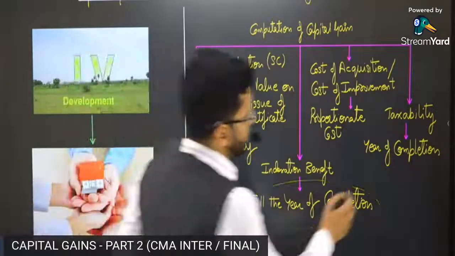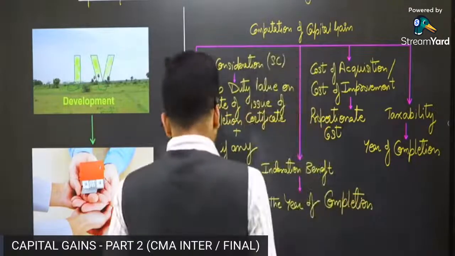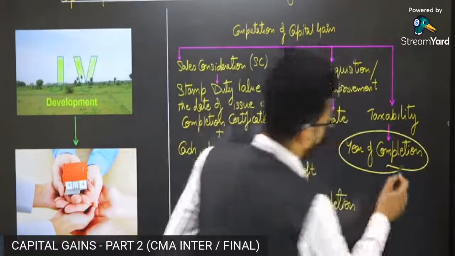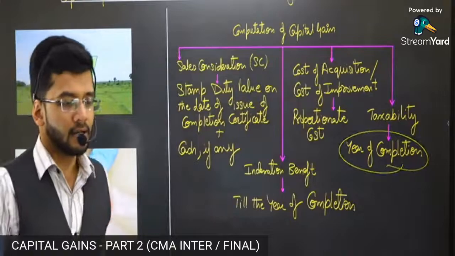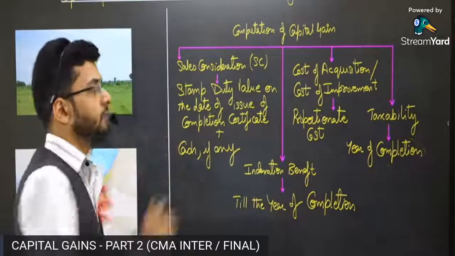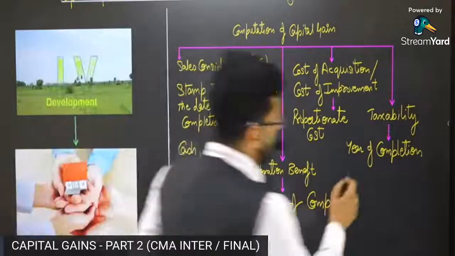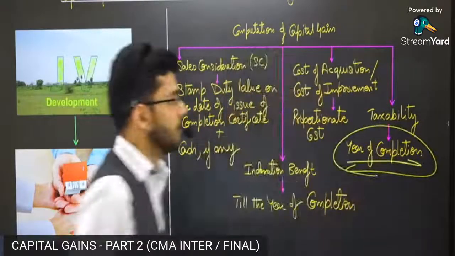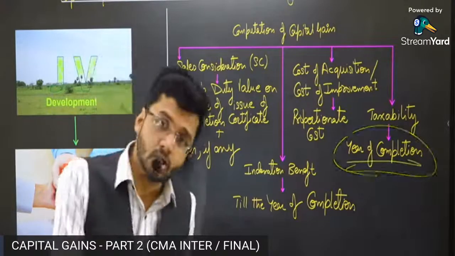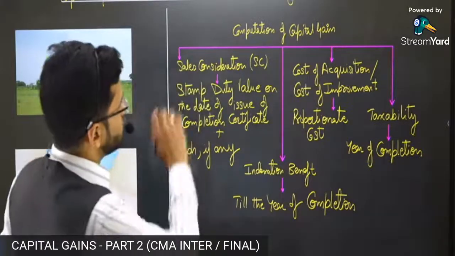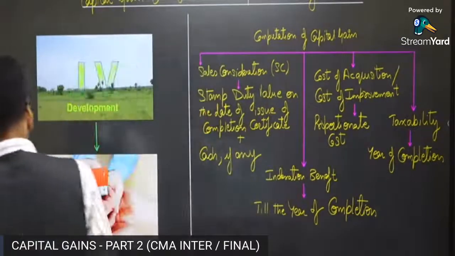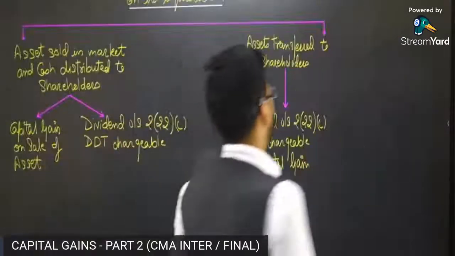Okay, sir, got it? And next, what will be the year of taxability? In which year will the taxation be levied? The taxation will be levied in the year when the property is completed, because that is the year in which our property is deemed to be transferred to that particular broker. So the year of completion of that property will be the year when taxability arises in this situation. So yes, this was the joint development agreement and its relevant features for computation of capital gain for all of you.